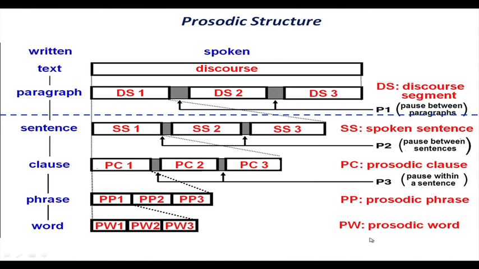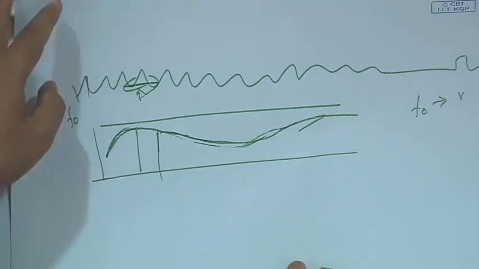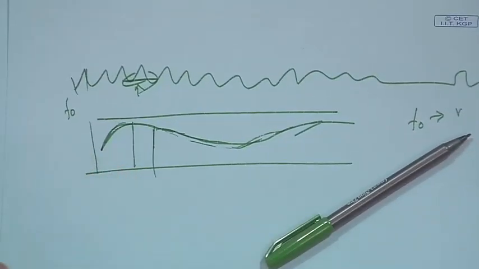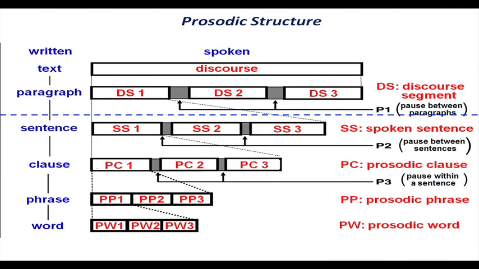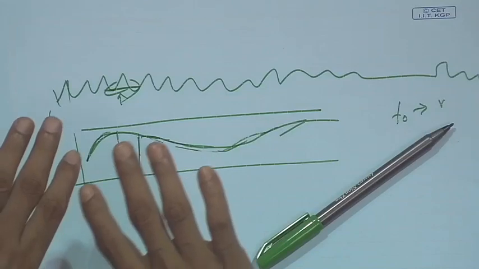Here we have done some work in pause modeling. Think about a paragraph, a read-out discourse, where I am reading a story or a page written in one language, it may be English, Bengali or Hindi. If I read that text, you find this kind of structure. The whole text has a larger discourse, and every paragraph has a discourse segment. Depending on the discourse my voice quality will be changing.